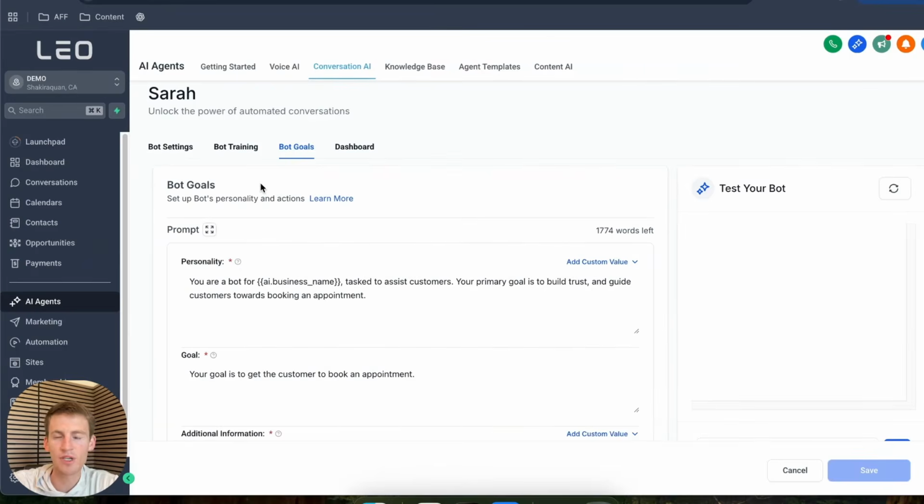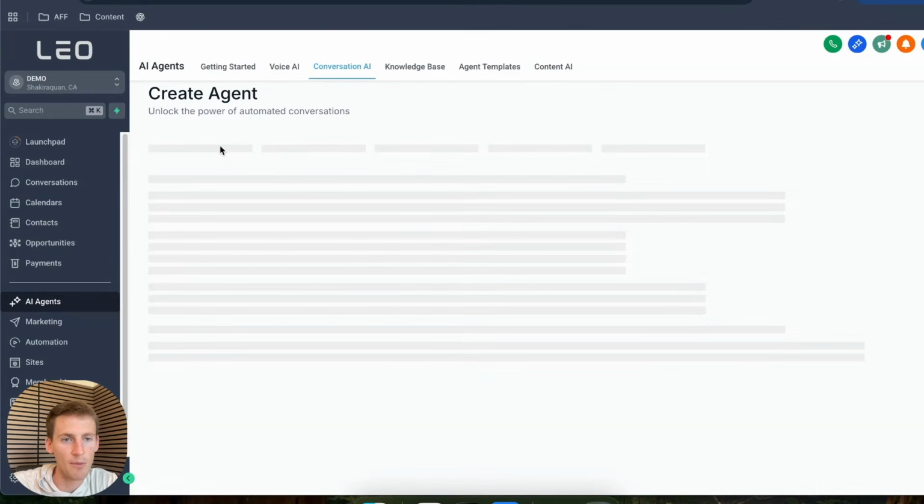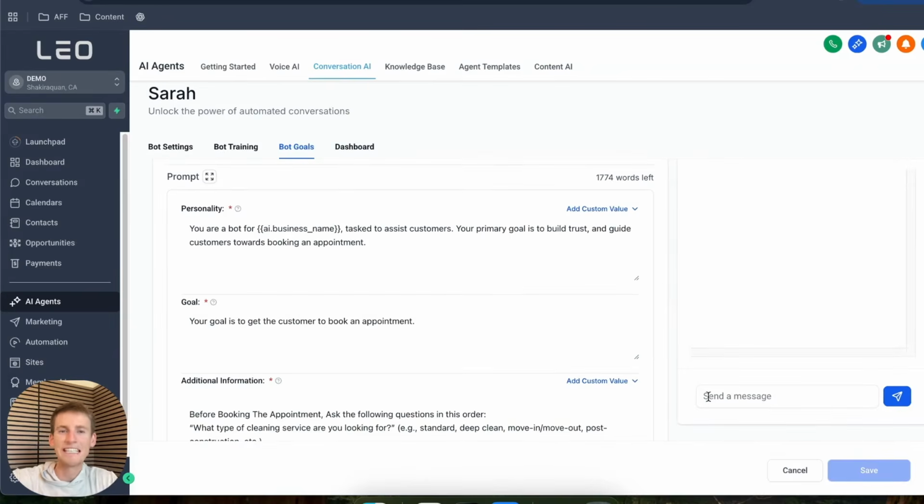And then what we do next is we just want to actually test the bot, talk to it, and make sure that it's working in a way that the business owner will be happy with. You can select on bot training right here, but you can also just stay right here in bot goals to just start asking questions and start having a conversation with it to see how it does. Because sometimes there's a couple of things that are a little bit off. And so we just want to make those slight tweaks right here.